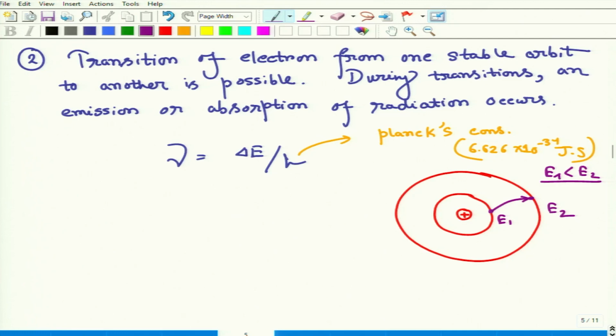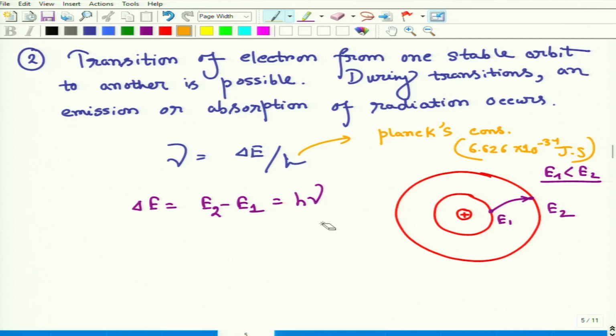If we provide that, the electron will be excited from E1 to E2. So clearly delta E would be E2 minus E1, which should equal h nu. So for this excitation we should provide the frequency nu, which equals E2 minus E1 divided by h. We know these things from Planck's idea.